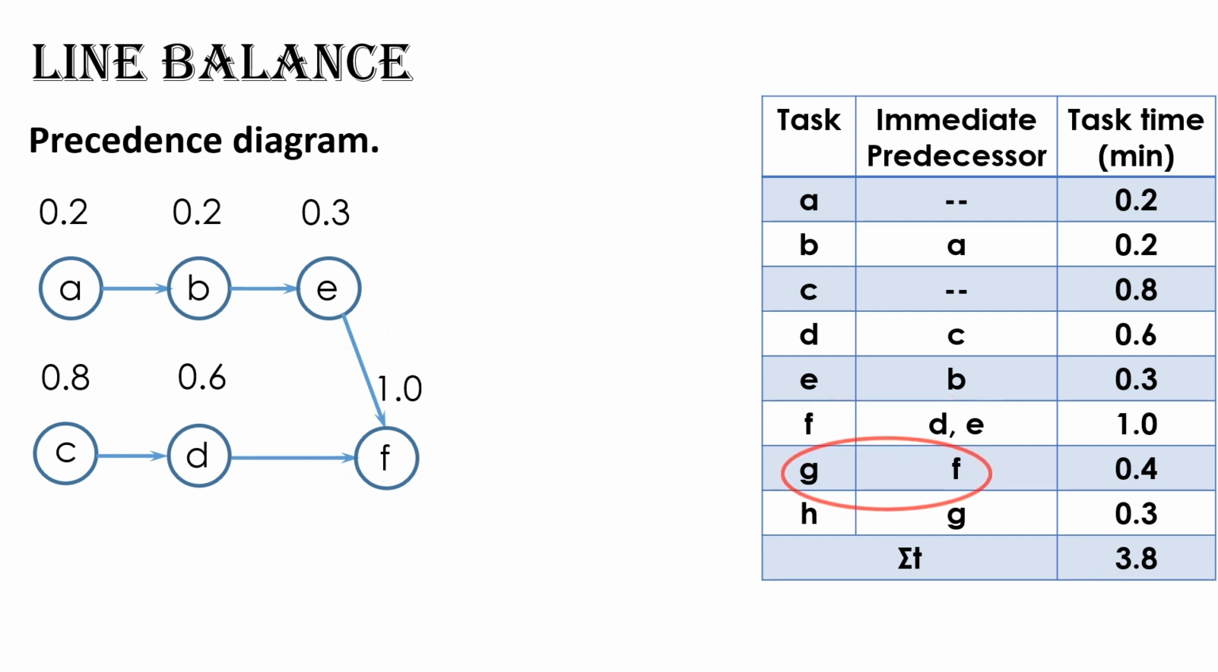The next task is Task G with an immediate predecessor, Task F. So, draw an arrow starting from F and pointing to the right, then draw a node with the letter G inside and its duration 0.4 above.